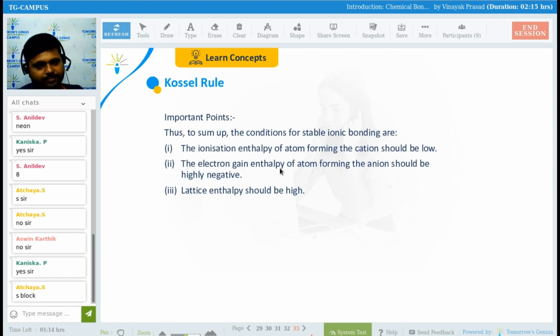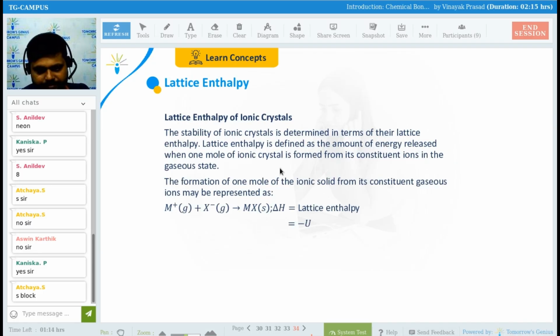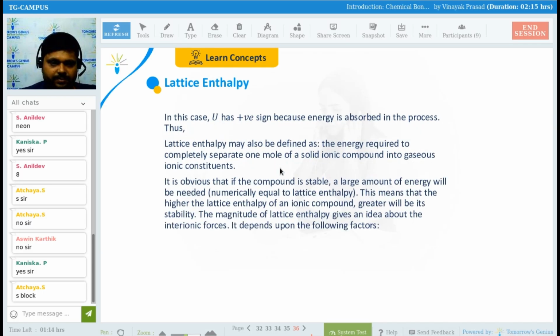Okay, important points on the Kossel rule. To sum up, the conditions for stable ionic bonding are: the ionization enthalpy of the atom forming the cation should be low, the electron gain enthalpy of the atom forming the anion should be highly negative, and the lattice enthalpy should be high. These three things you have to keep in your mind. Getting my point, everyone?